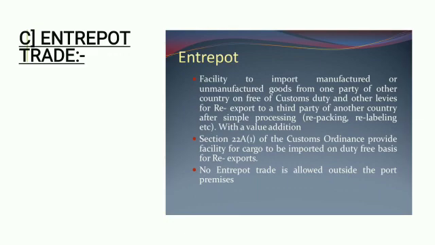It involves importing goods from one country and reselling these goods to another country. I can give you an example. If an Indian seller imports goods from Japan, and India is doing repacking or manufacturing, and then the same goods are re-exported to Africa, that is known as entrepot trade.